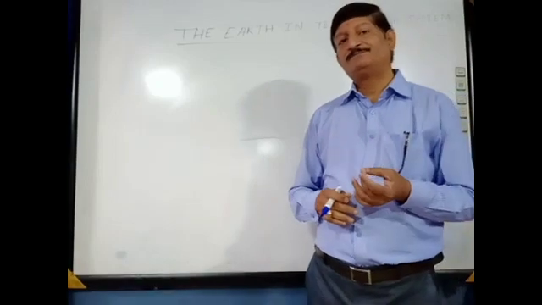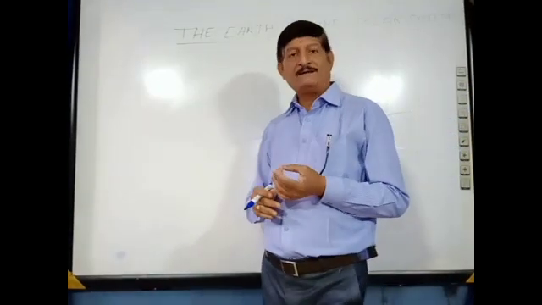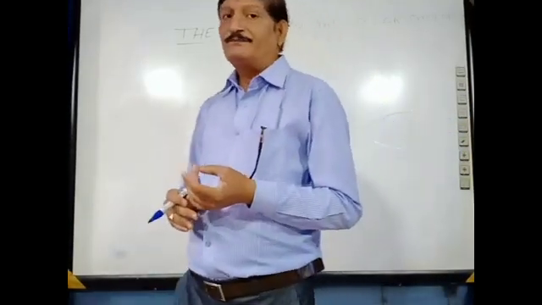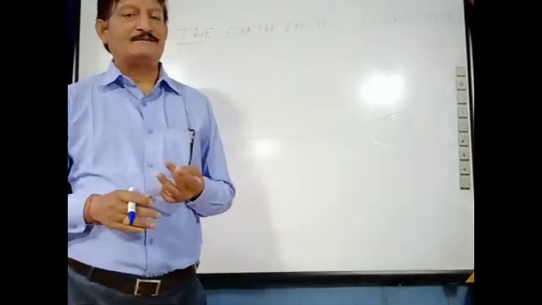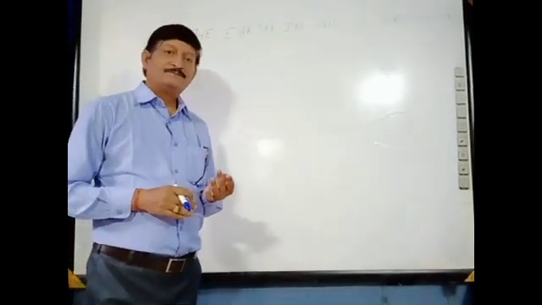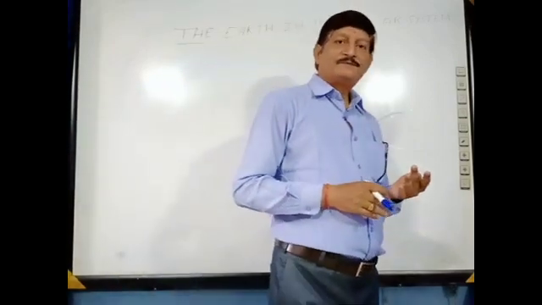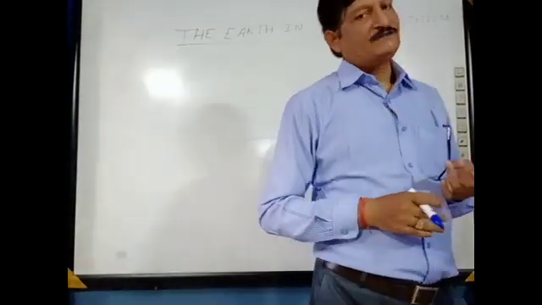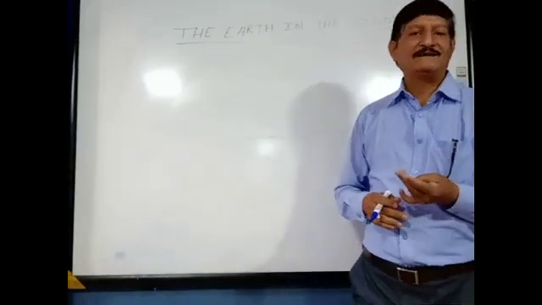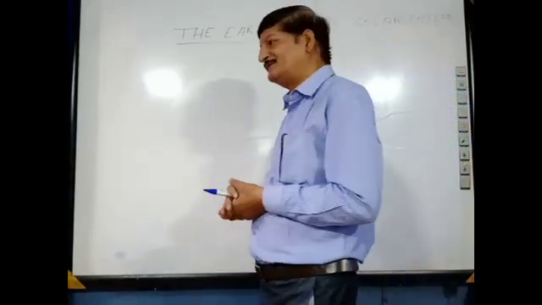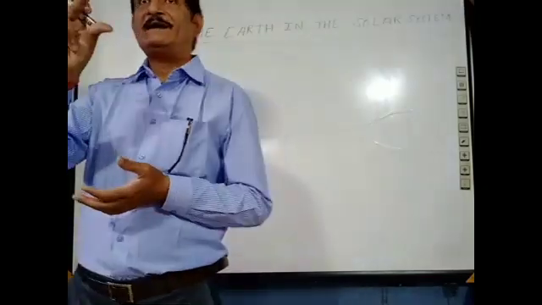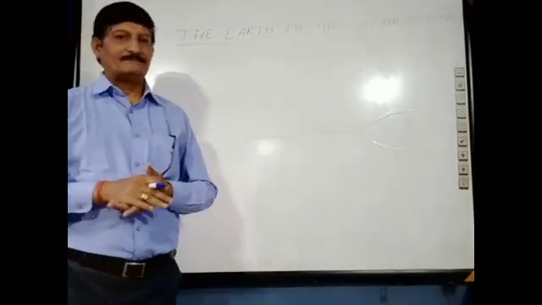Number 4 is waxing gibbous. 5th is full moon. 6th is waning gibbous. 7th is last quarter, and the 8th is waning crescent. These are the 8 phases of the moon.